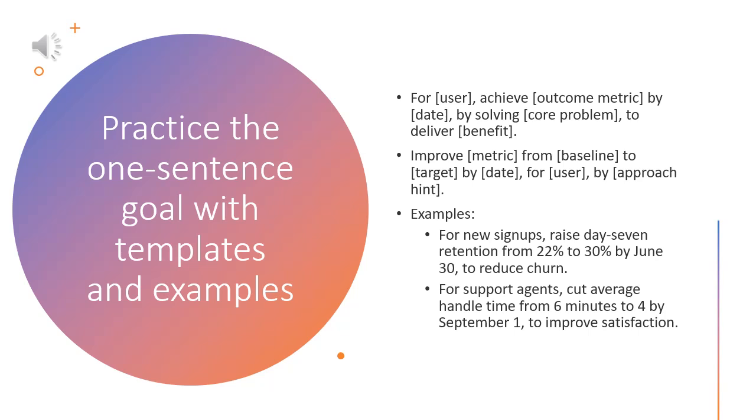Use these patterns. For user, achieve outcome metric by date, by solving core problem to deliver benefit. Improve metric from baseline to target by date for user by approach hint. Examples help. For new signups, raise day 7 retention from 22% to 30% by June 30th to reduce churn. For support agents, cut average handle time from 6 minutes to 4 by September 1st to improve satisfaction.